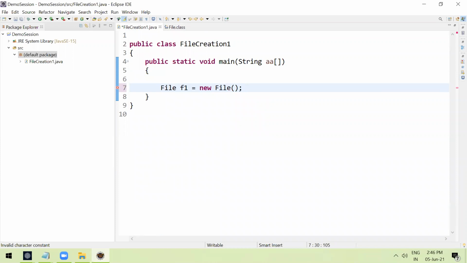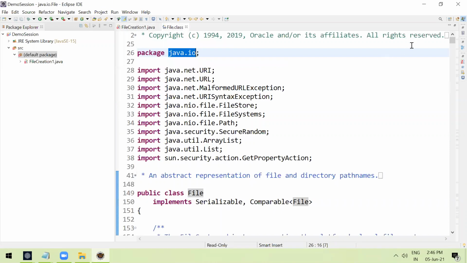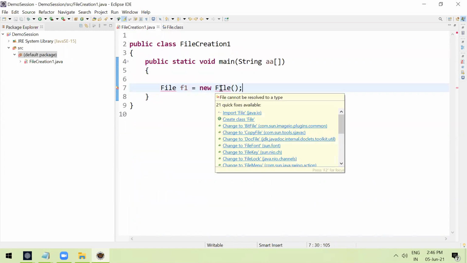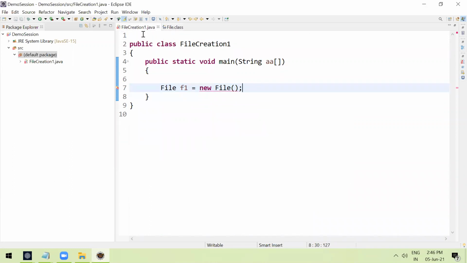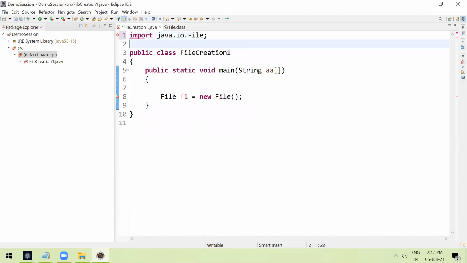Now it will give a compile time error. We need to import this File class, which is available inside the java.io package. We need to press import java.io.File. Then you will not get a compile time error. Compilation is gone. We don't have a compilation issue.